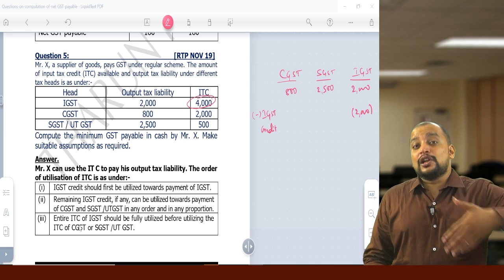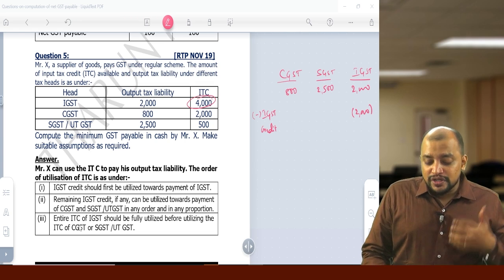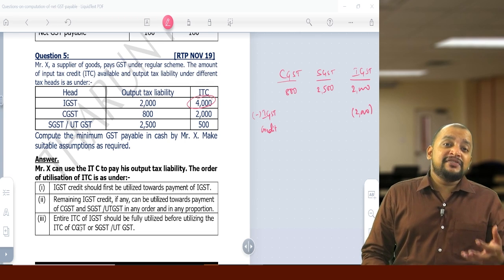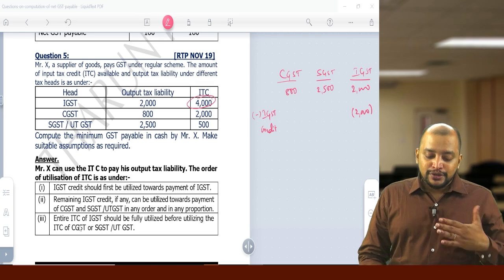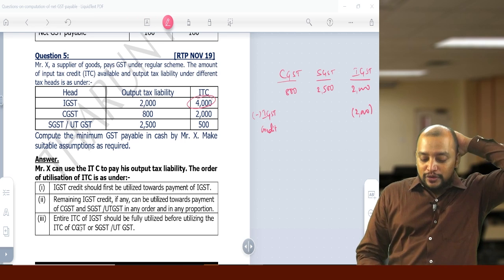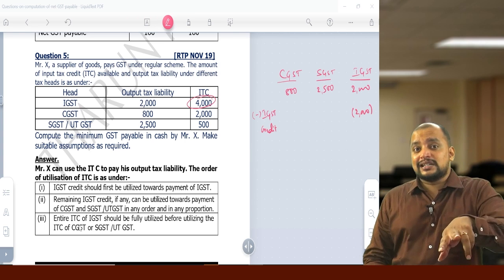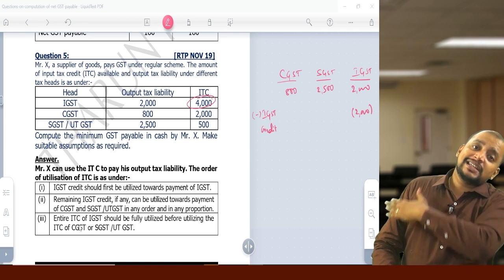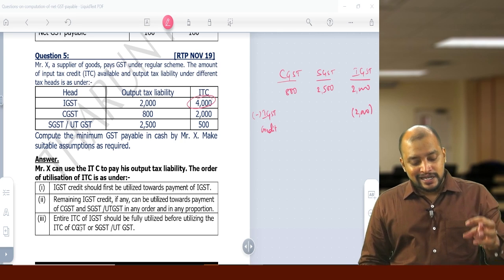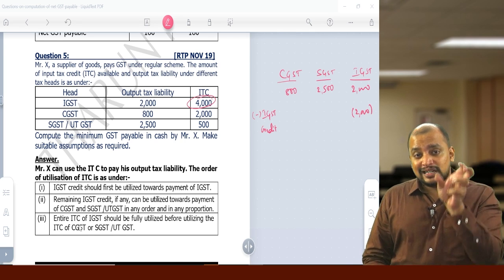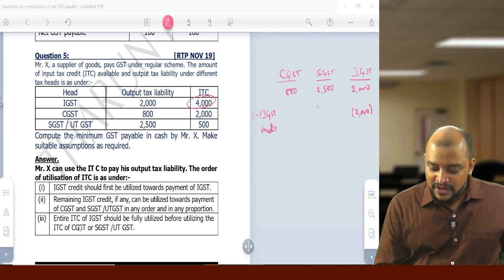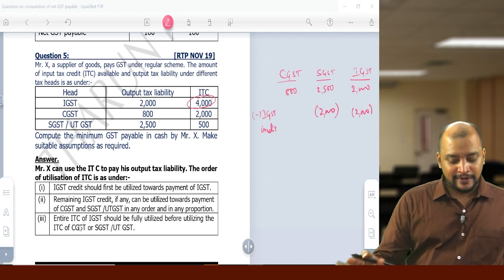Because already there is a lot of CGST credit. If you use it for CGST, there will be unnecessary carry forward. If you use it for CGST, that CGST credit cannot be used for anything, so we just carry that forward. So use it for SGST. Where SGST credit is less, only 500, we can use that 2,000 rupees here.